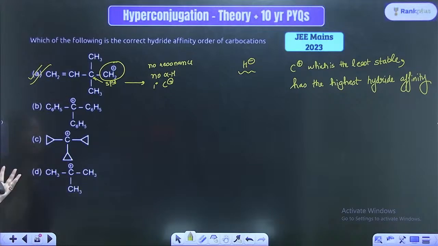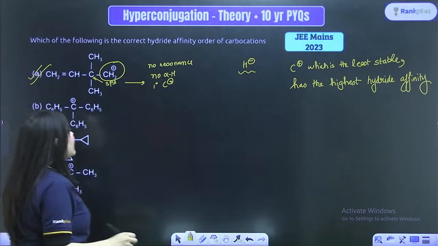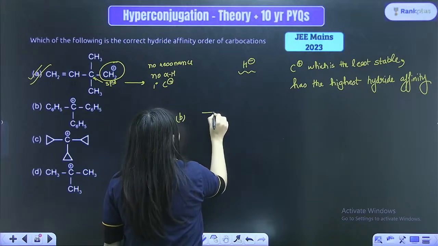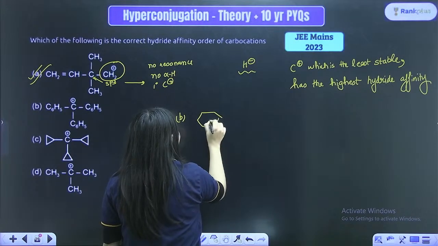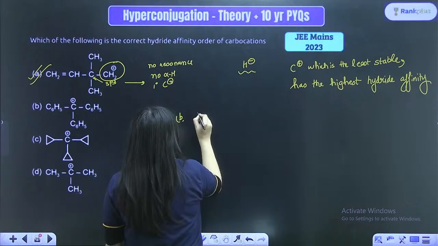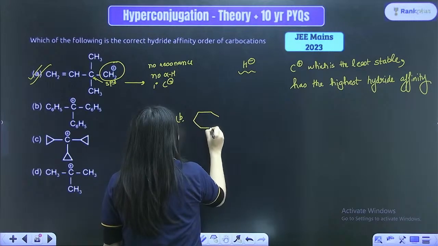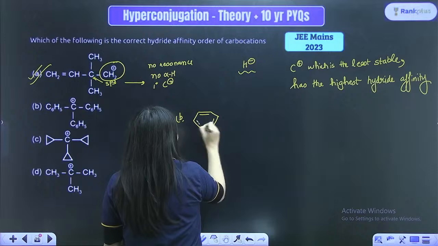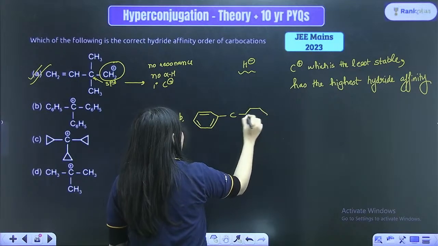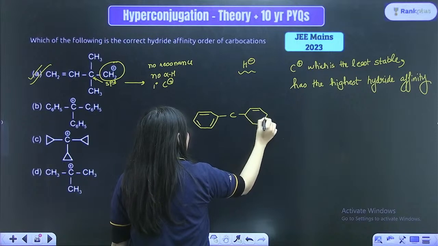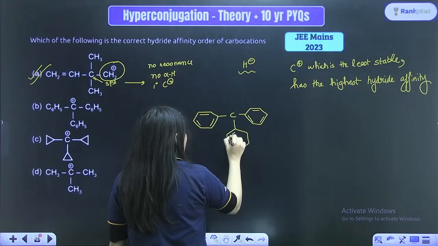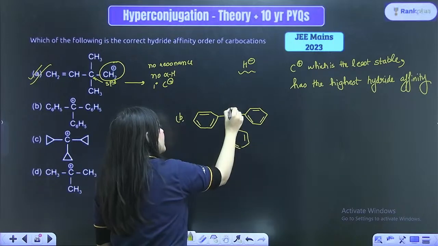Let us also check the other options. Here the carbocation is attached to benzene rings. I'm writing the B option over here. Let us draw it correctly. This is the benzene ring, and here once again is a carbon and a benzene ring, and here once again is a benzene ring and here's a carbocation.